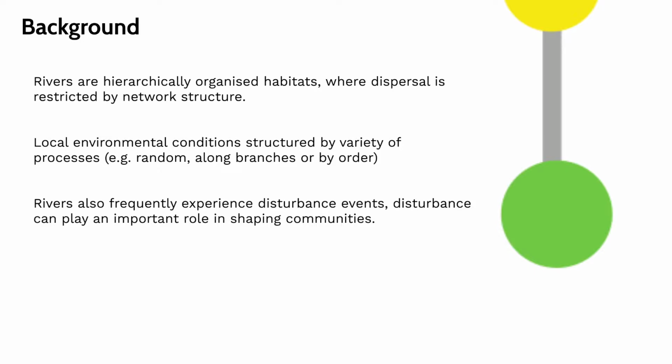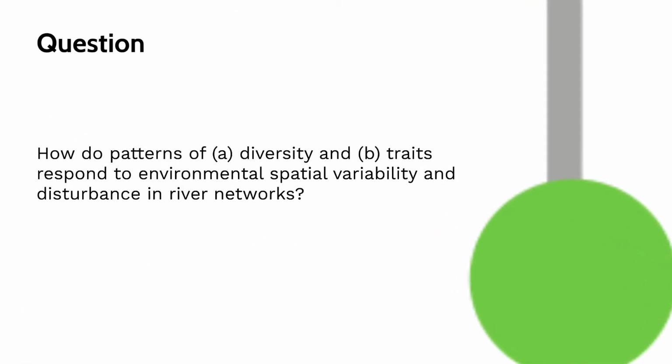From the perspective of freshwater fish, rivers are hierarchically organised habitats, where dispersal is restricted by network structure. Local environmental conditions can be an important determinant of community composition, and environment can be spatially structured by a variety of processes. Rivers also frequently experience disturbance events, which can play an important role in shaping communities.